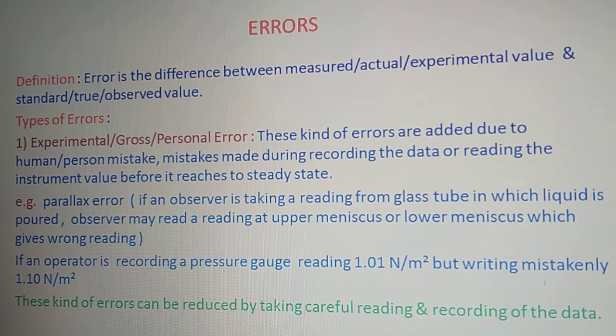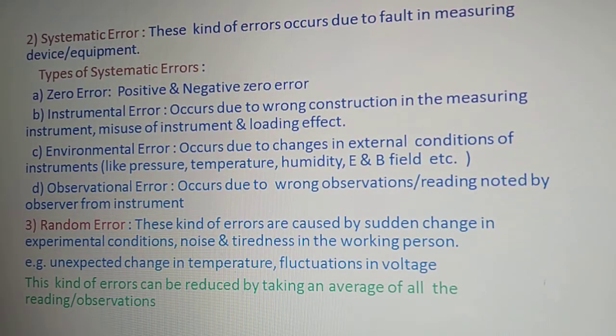So let's move on to the next kind of error. It is called a systematic error, and these systematic errors generally occur due to a fault in the measuring instrument, measuring device or measuring equipment, right? It has its subtypes. The types of systematic errors include zero error, and zero errors are again of two types: positive zero error and negative zero error.